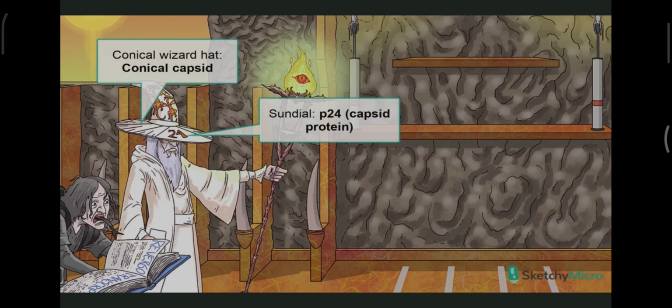Before I go on, I have a little disclaimer. I'm going to be talking about a lot of different proteins, all with letters in front of numbers, like GP120, GP41, P24, and so on. Unfortunately, the structure of HIV is something that's often tested. Normally, these are exceptionally tedious to try to remember, but luckily, you have Sketchy. This kind of stuff is our bread and butter, so don't worry, we'll make this memorable for you.